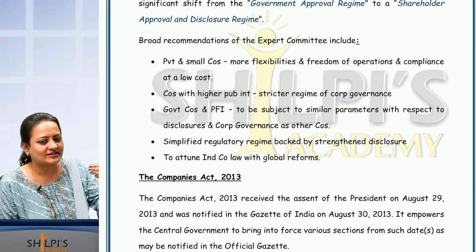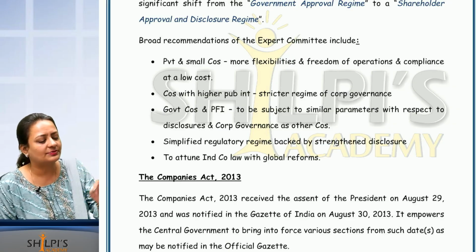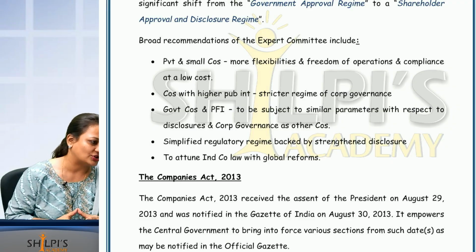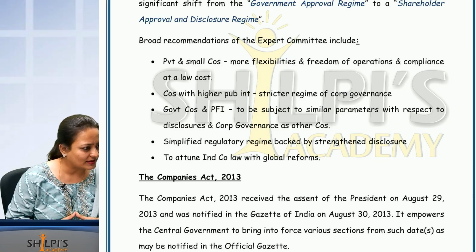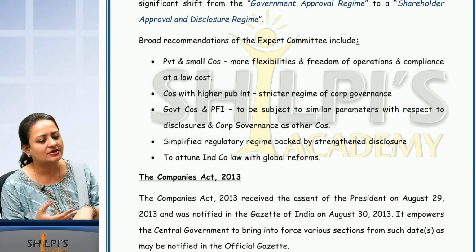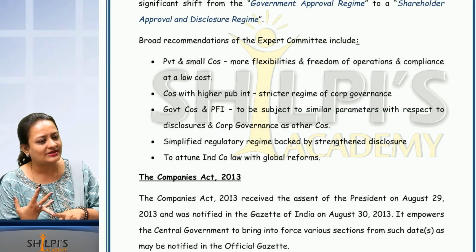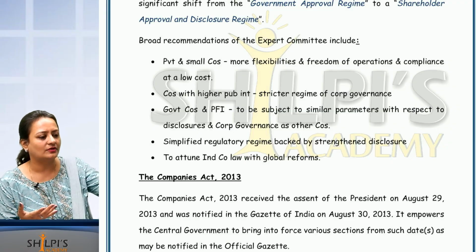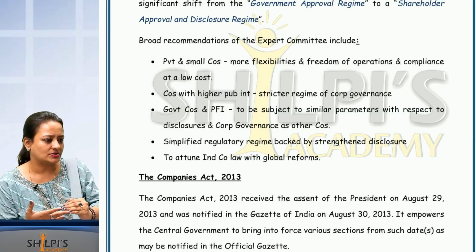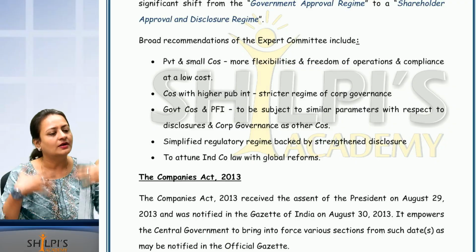You will read about the section, and it will be mentioned that private companies are exempted, because a private company need not follow that section. Are you able to understand this part? So private and small companies get a lot of flexibility. Freedom of operations means they need not ask for approvals every time, and compliances are at a lower cost. Public companies have compliances at a bigger cost.